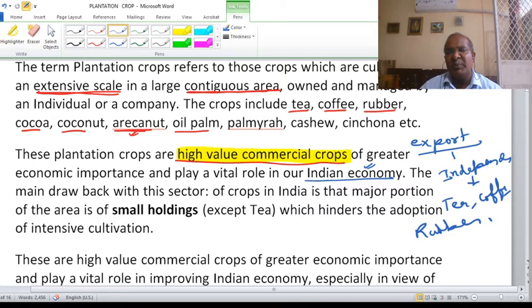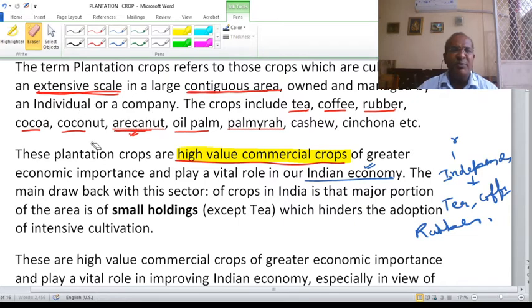As time passed, we also started exporting engineering goods, software and other things. But if you go back in history, the plantation crops were the major export item from India.